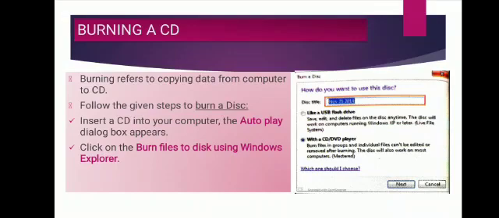See in figure, this title option is given. In front of it, text box is present. In this, you have to give name to your folder. Then click on next option. Then an empty disk folder opens. Drag the files that you want to burn into this folder. Then now after this, you will complete your burning process of CD.